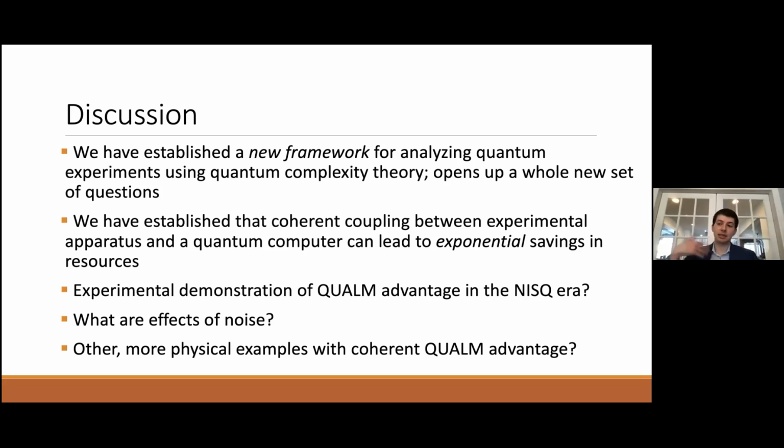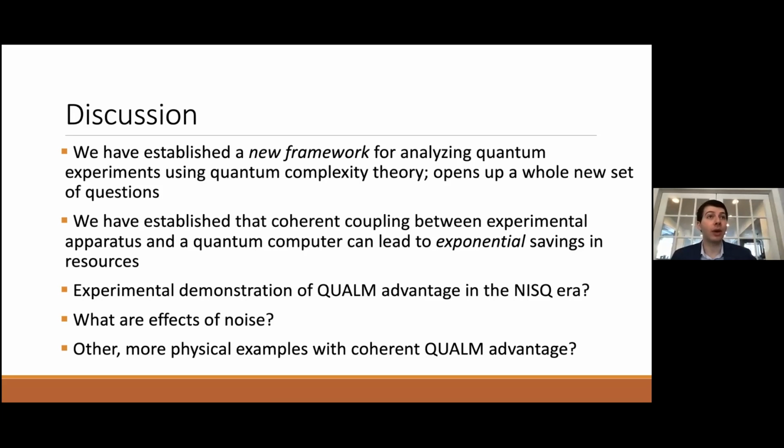But indeed, as Richard was suggesting in his question, it would be nice to do a version of this with pseudo-random unitaries, which are easier to generate in the lab. Because if you wanted to do a version of this experiment and establish a quantum advantage, you would actually have to create these random unitaries in practice.